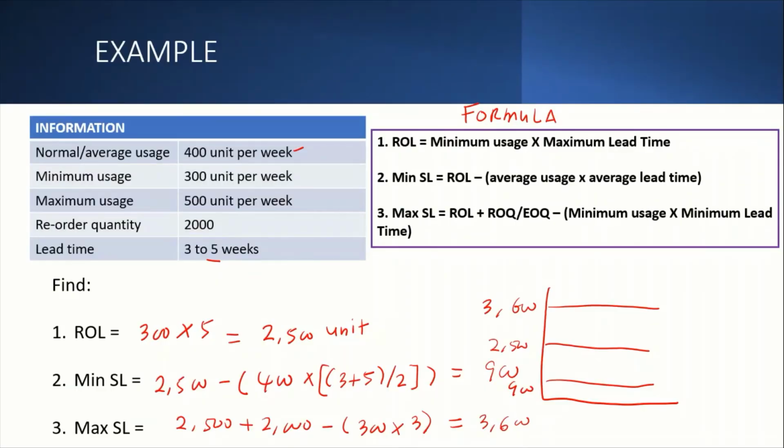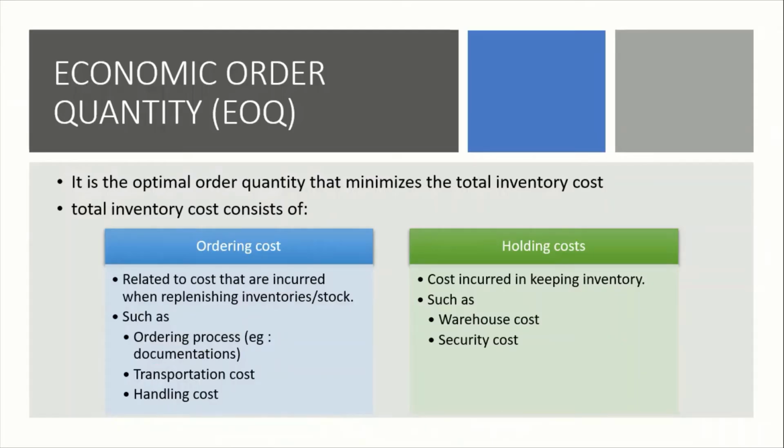So let's move on to the next slide, which is the economic order quantity. It is the optimal order quantity that minimizes the total inventory cost. The total inventory cost consists of ordering cost and holding cost. Ordering cost is the cost incurred when replenishing inventory or stock material.